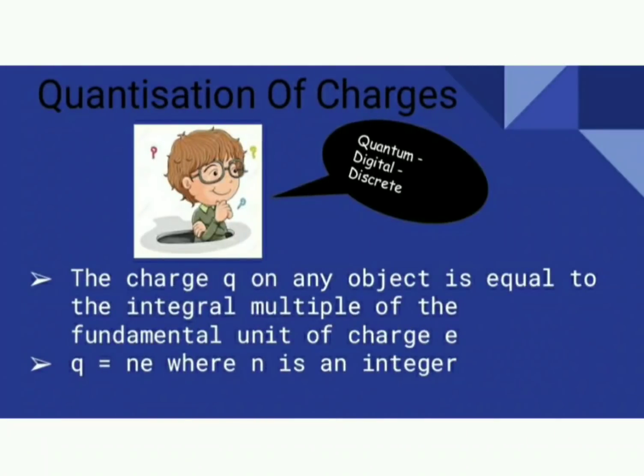I think you might not have any difficulties in understanding the first 2 points. Now let us move on to the third point. It speaks about the quantization of electric charges. In order to understand that, first you have to understand the meaning of quantum. Quantum means discrete or digital, that means not continuous. To understand it better, think about the difference between an analog and a digital watch.